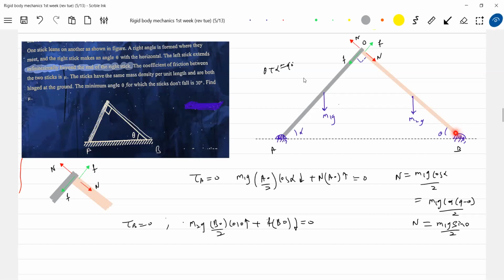Here, about this point, torque due to M2G, this will be BO by 2 cos theta. This N will intersect the axis of rotation. So F into BO will be anticlockwise. So here F should be equal to M2G cos theta by 2.